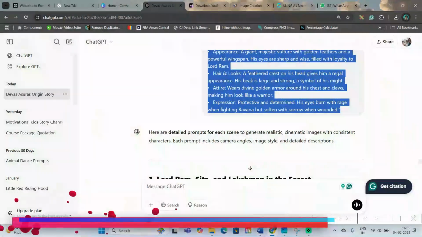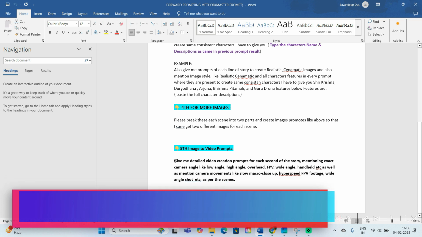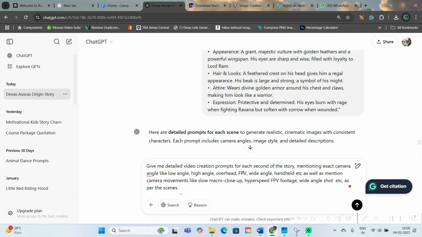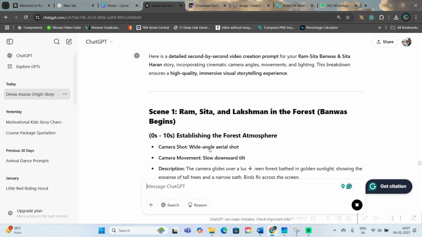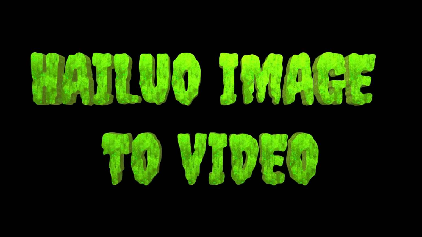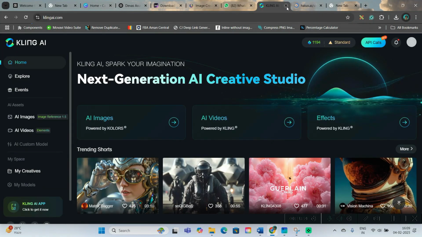In creating video, again I will take the help of this prompt. So it's very important for you to get this prompt. Give me the detailed video creation prompts for each second of the story. So as you can see, ChatGPT is giving scene by scene prompt. Now let us go to the next software. I would be using two softwares once again. One is Halio AI, one is Kling AI. I personally use Kling AI.